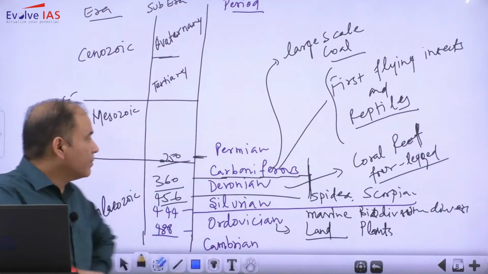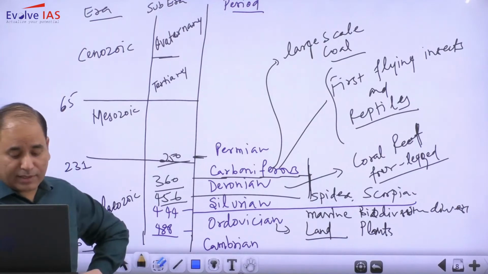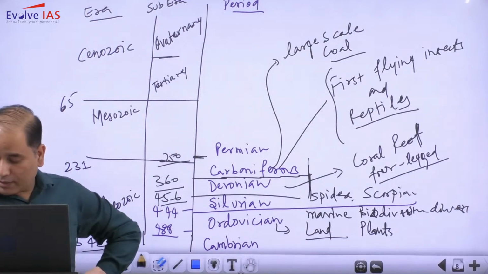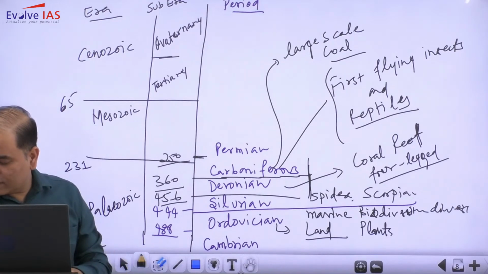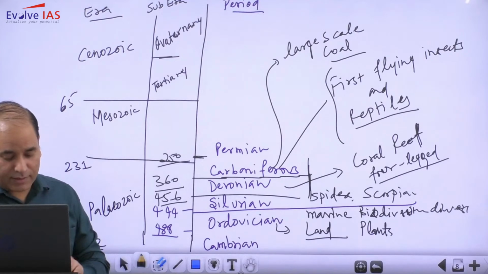Now, from 250 to 231, we have the Permian time period. As far as the Permian is concerned, it is the time period in which the amphibians dominated.